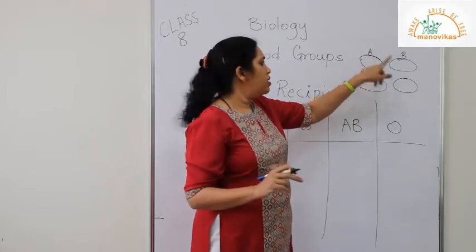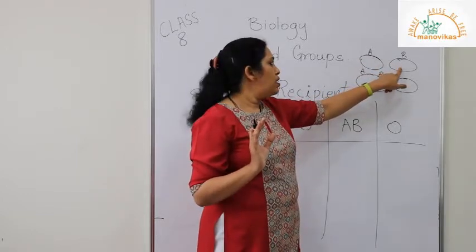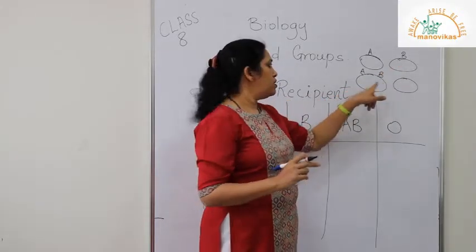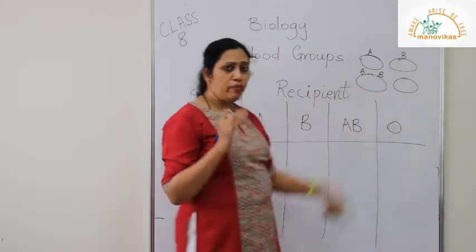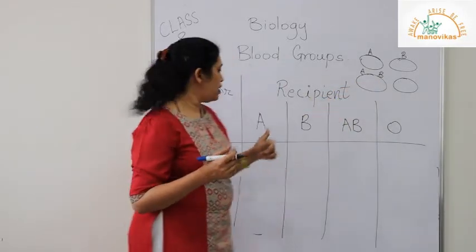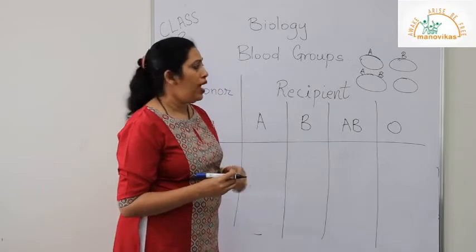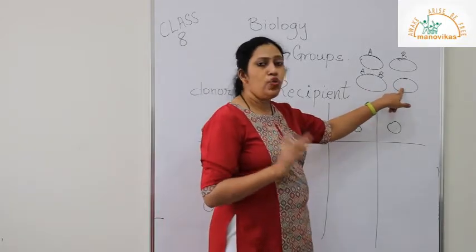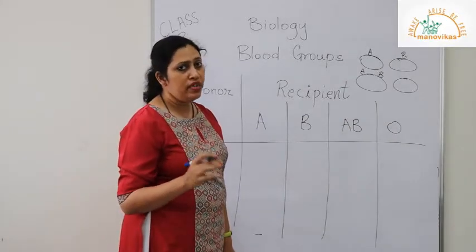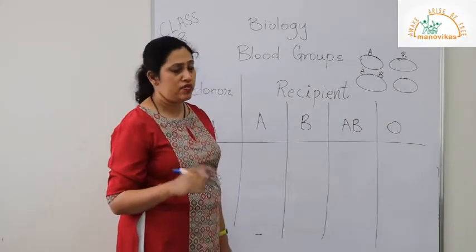Those RBCs which have A antigen on the surface are called A blood group. The one which has B antigen will be B blood group. The RBCs which have both antigens, A as well as B, are said to be AB blood group, and the one which has no antigen will be O blood group.